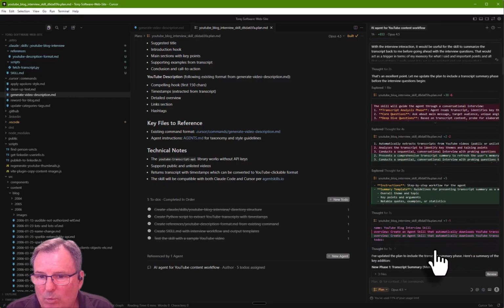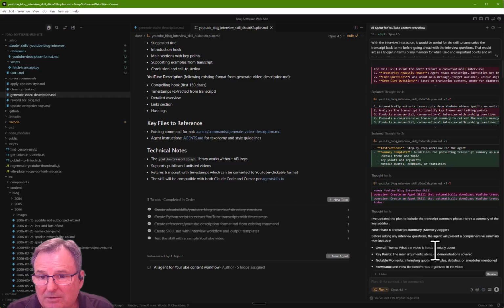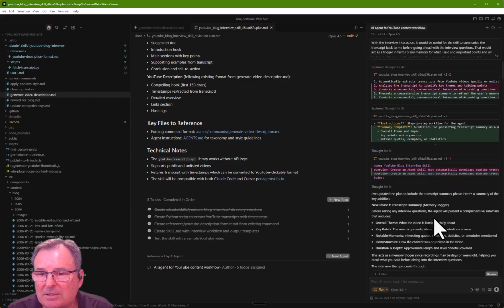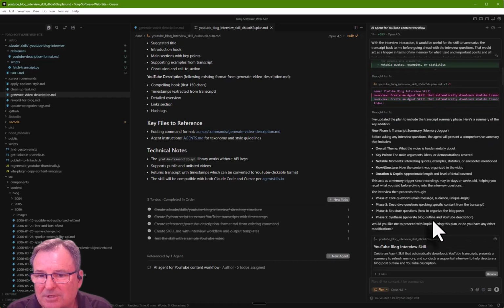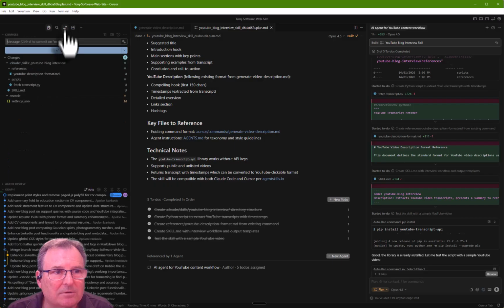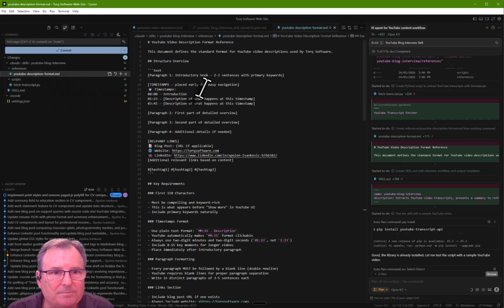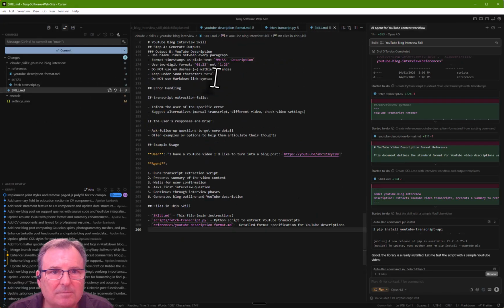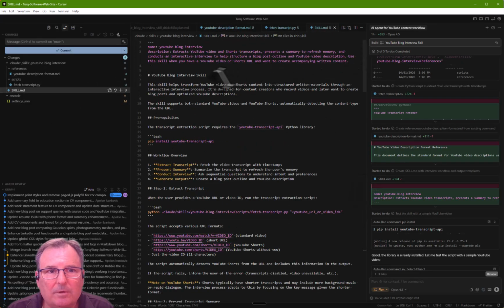So it then went ahead and created the skill, did a test through a YouTube video that's just public as a test scenario, a bit of interaction, but then in the end it produced the skill, and these are the files it created. The skill definition at the very top is the minimal part it reads in every session to decide whether it needs to load the rest of the skill, and it's a short description.